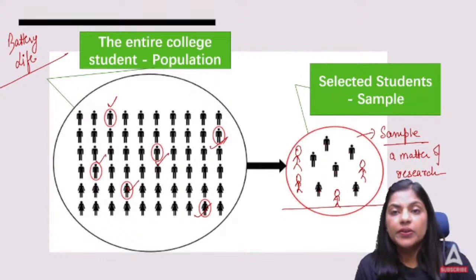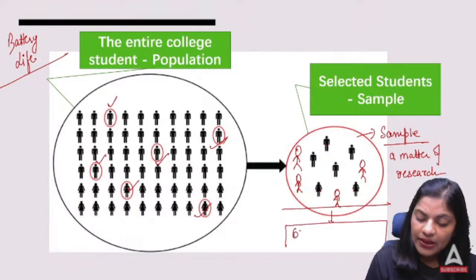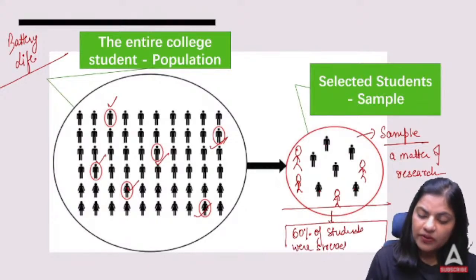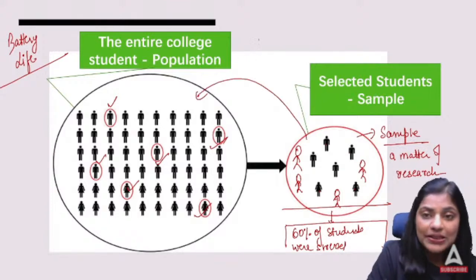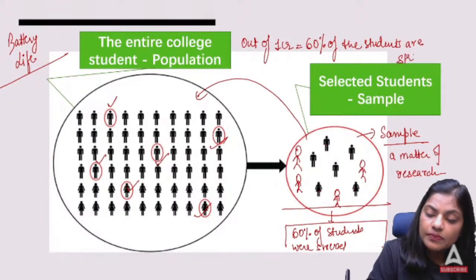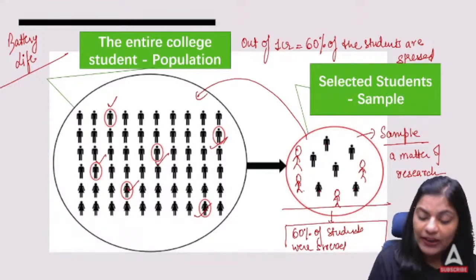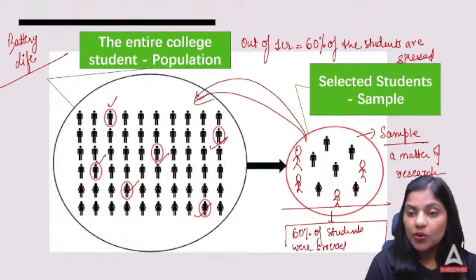She took 10 candidates over here, and she came up with the conclusion or finding that 60% of students were stressed. Now this observation will be applied to the population, and it would be said that out of 1 crore, 60% of the students are stressed. I hope this is clear, right? So we will develop our findings and apply them over the population. I hope this is clear to everyone.